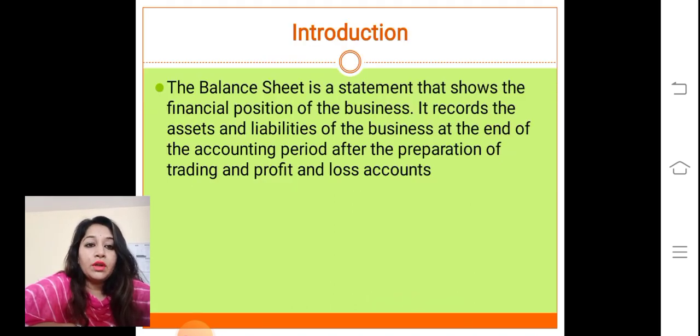Starting with the overview, balance sheet is the statement that shows the financial position of the business. It records the assets and liabilities of the business at the end of the accounting period after the preparation of trading and profit and loss account. It means first the company needs to prepare trading and profit and loss account, and after that the company will prepare the balance sheet. So, it helps in showing the financial position of the company, whether the financial position of the company is good or not. It can be checked with the help of balance sheet.